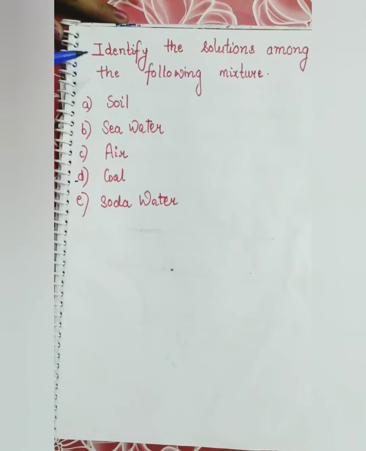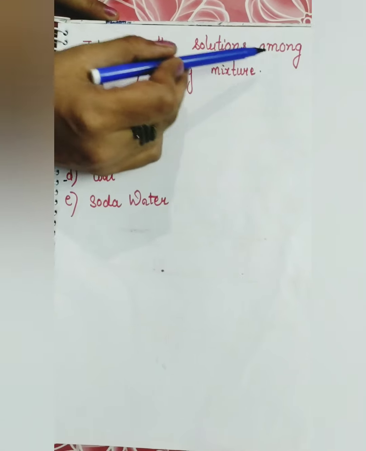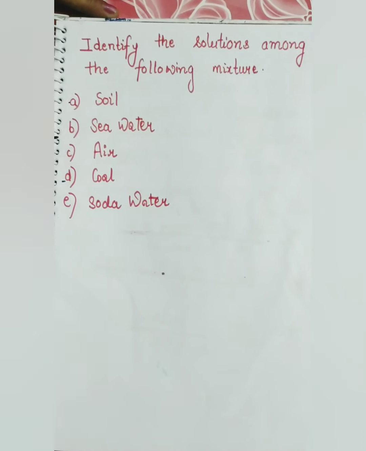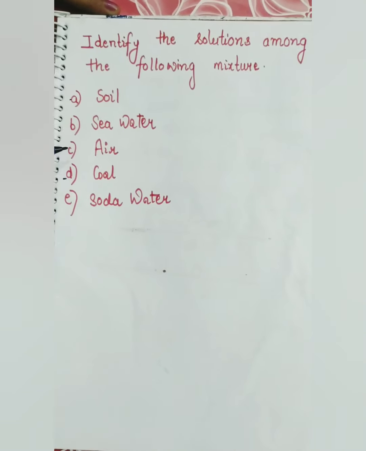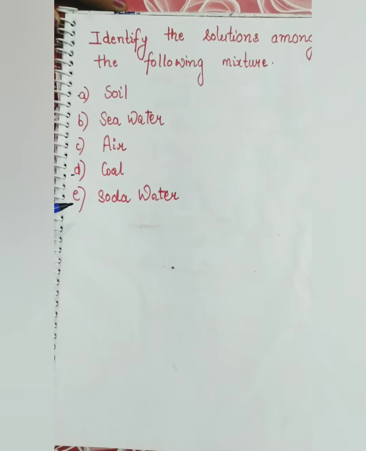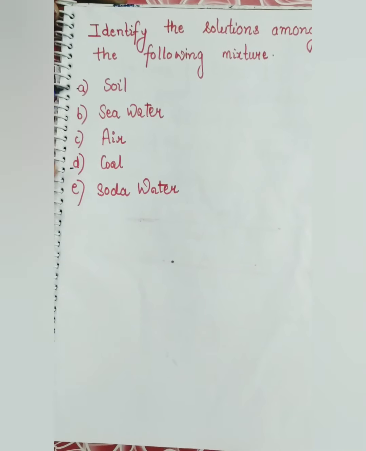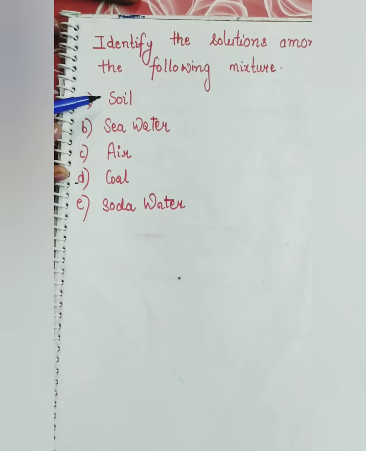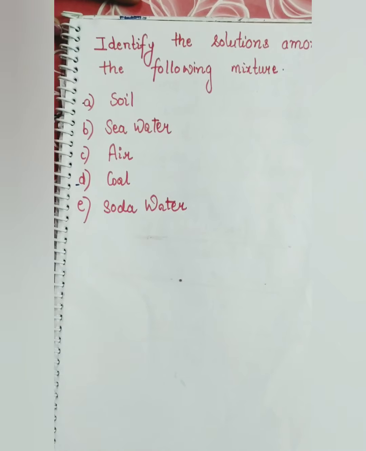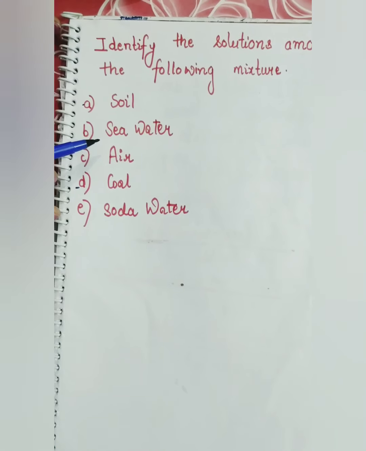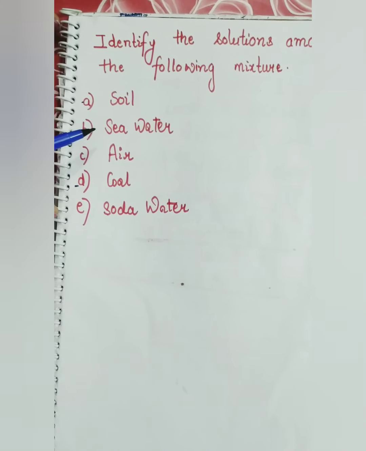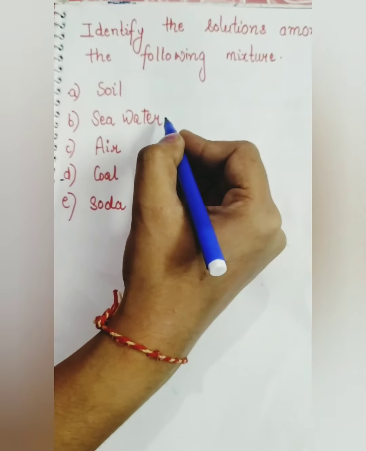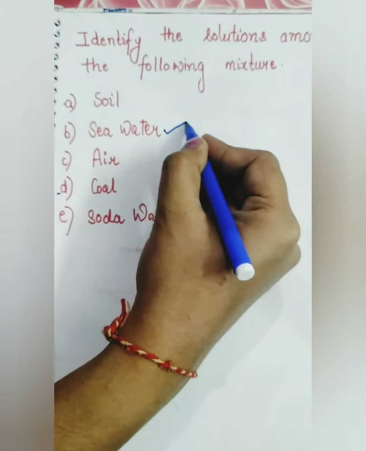So here is an example. Identify the solution among the following mixtures. The first option is soil, second one is seawater, third one is air, the fourth is coal, and the last option is soda water. As we know, soil is a heterogeneous mixture, so it is not a solution. The second option, seawater, is a solution as it is a mixture of NaCl and water, and it is a homogeneous mixture, so we can mark it right.